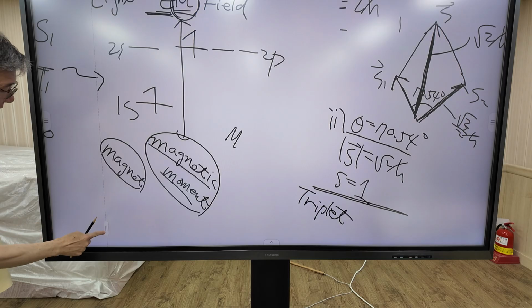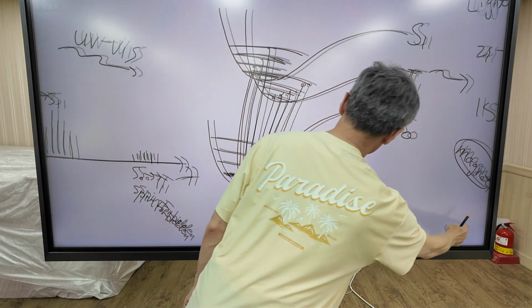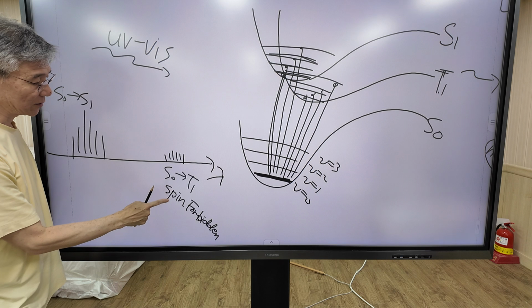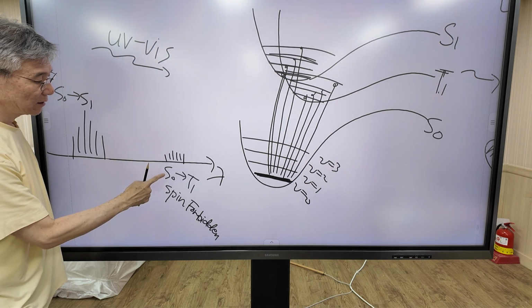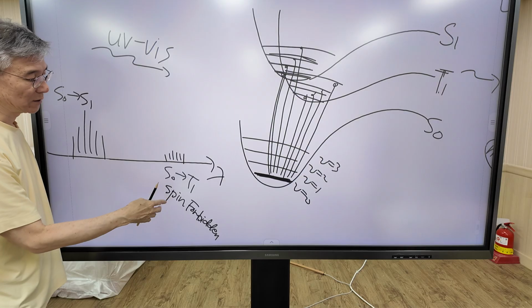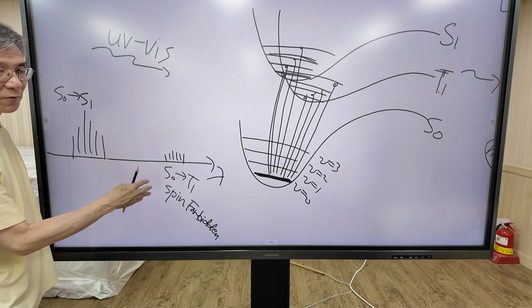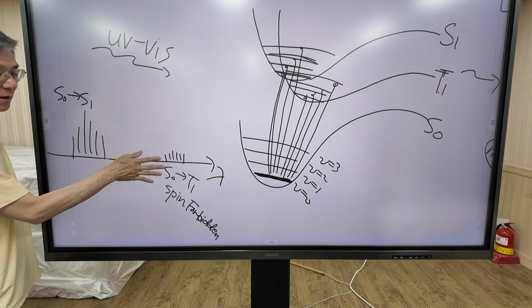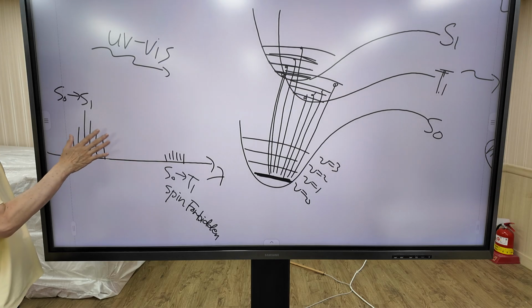So in this regard, this transition is forbidden, because in this transition a singlet state changes to a triplet state, in which the spin state is changed. So this transition is normally forbidden, and the intensity is very, very weak compared to the singlet to singlet transition.